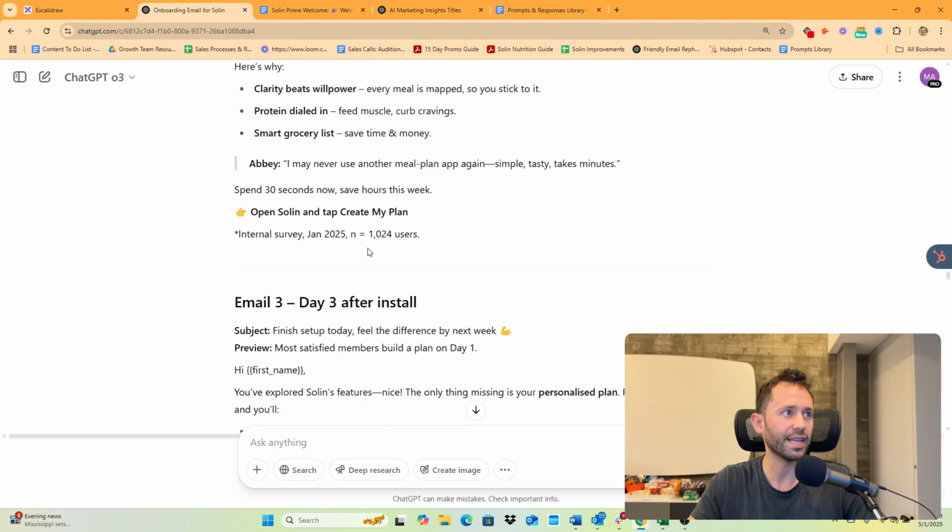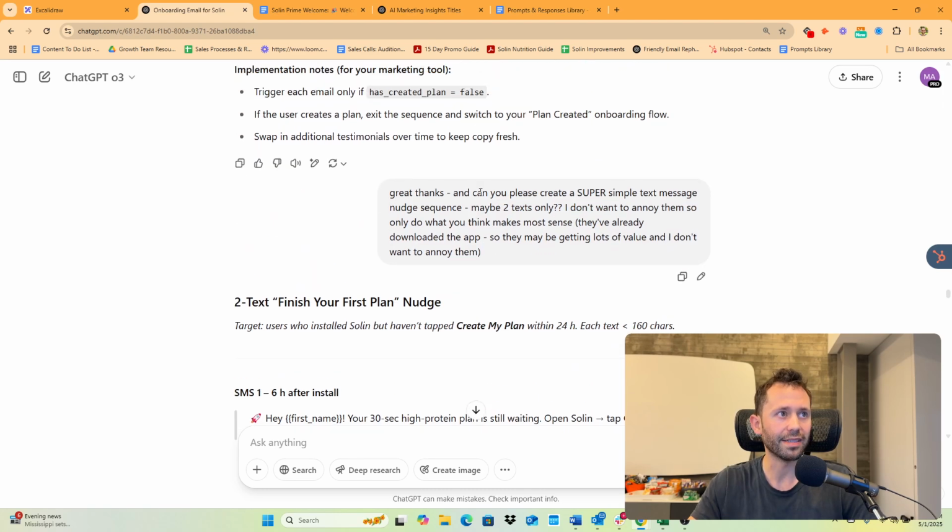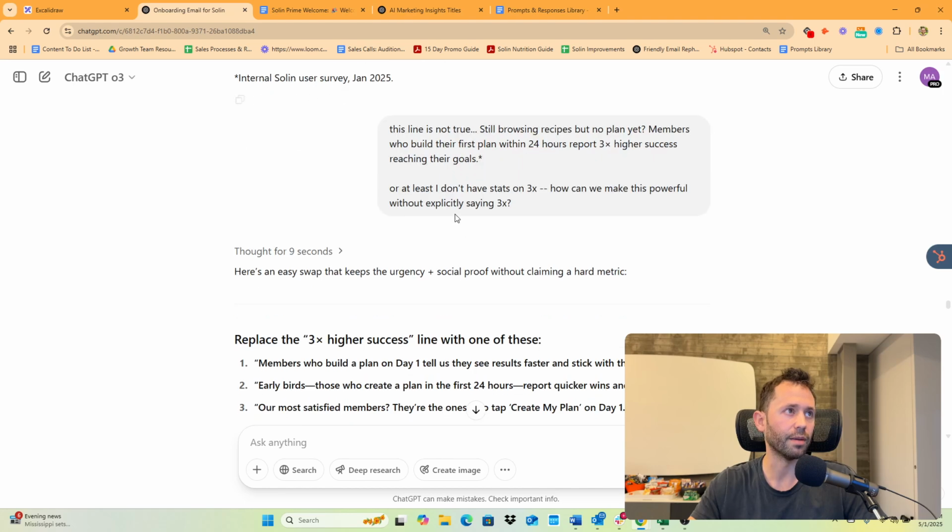Next, I had to create a little SMS nudge. So two texts, a super simple text message nudge sequence. I don't want to annoy people, so only do what you think makes the most sense. They've already downloaded the app, so they may be getting lots of value from it. I don't want to annoy them, right? And so it just created a super simple thing.